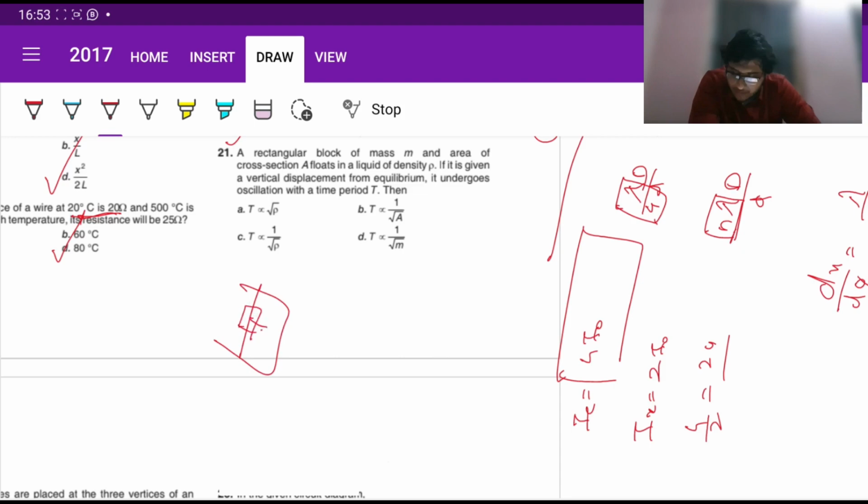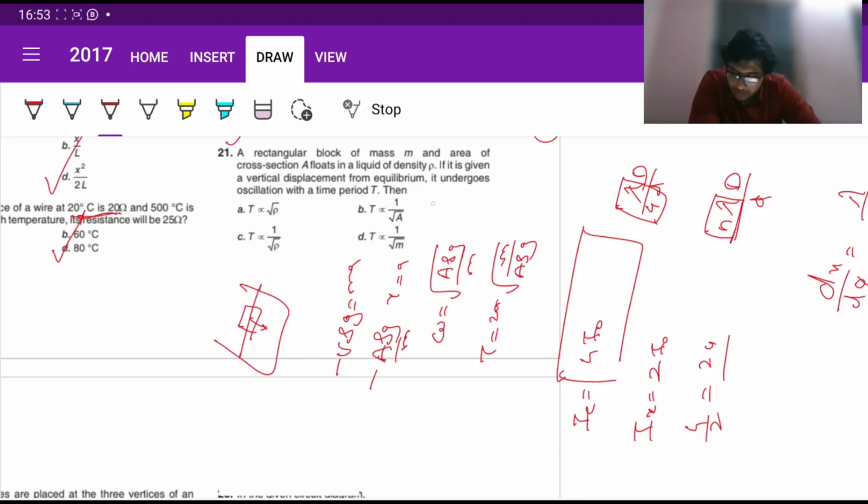So suppose we submerge it a little further, it will experience a buoyant force equal to V rho g, that is going to be ma, fine. V is nothing but A into that x submerged, rho g by m, so it's going to be a. So your omega can be written as root over A rho g by m. Great. So what did they ask? Time period. Time period is 2π root over m by A rho g.